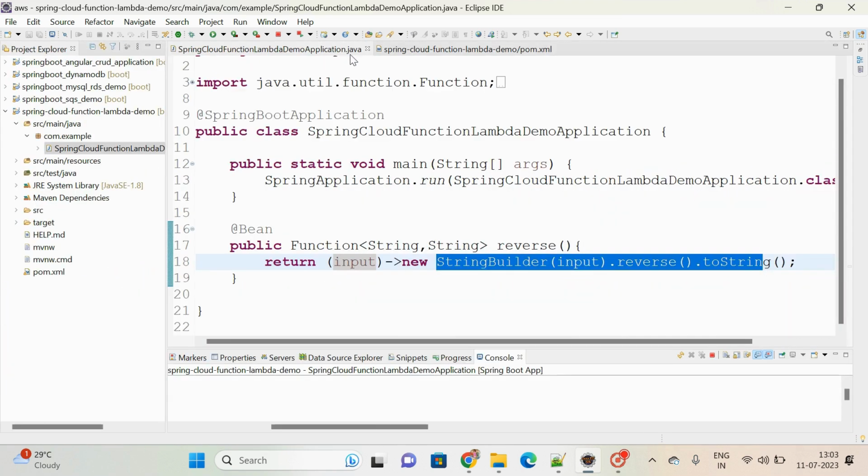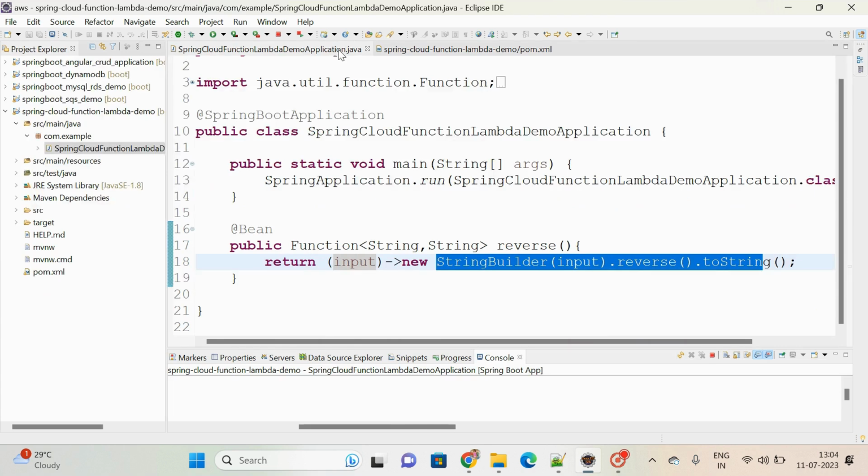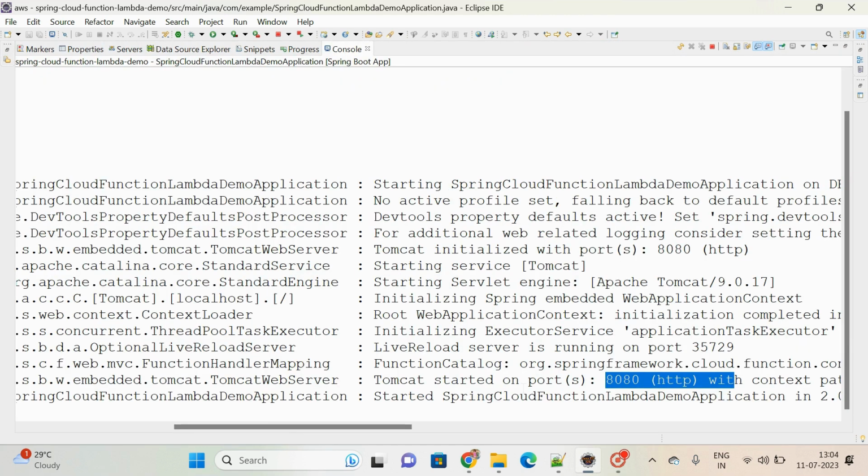As I said, to run locally, it automatically takes the help of Spring Web, and we do not need to organize or manage the server. Internally it will take care. Serverless means what? It is definitely supposed to run on a server only, but as a developer we are not focusing on server provisioning and server management. Our only focus is to write the logic, that's it. So when I run this application, internally it takes the help of an embedded Tomcat server, running on port 8080.